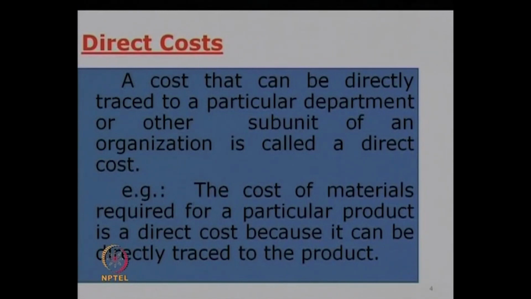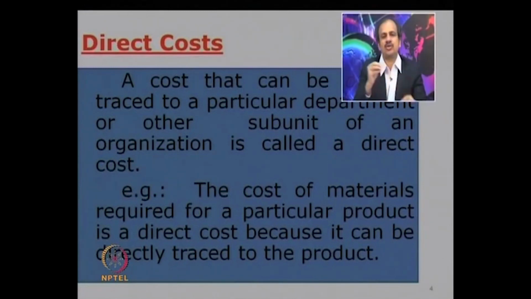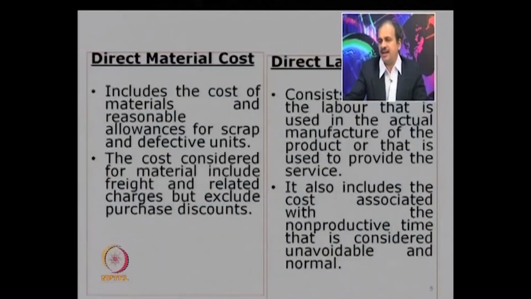In other words, we can say that the direct costs include both the direct material, labor and also the direct expenses. Now, let us relook at the definition of the direct costs. So, any cost which can be traced or which can be explicitly related to either a cost unit or a cost center is known as a direct cost. So, you can see the example that the cost of material which is required for a particular product is a direct cost. In other words, we can see that a particular raw material goes into making of the product, definitely we know that this is a direct cost.